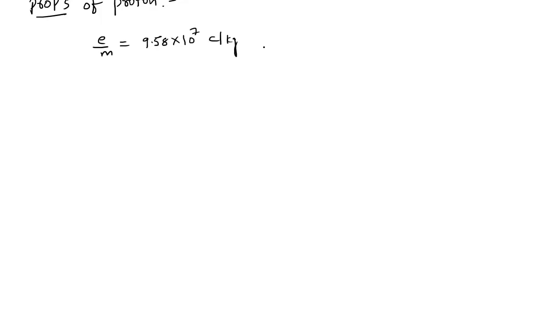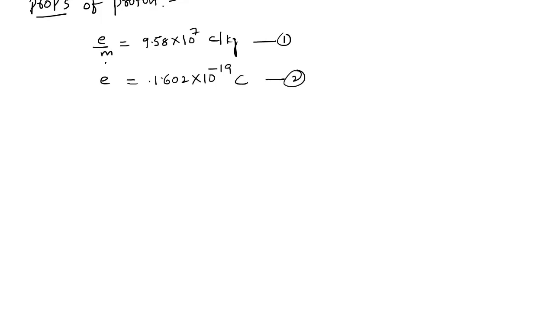Let it be equation 1. Next, I can take the charge on the proton as 1.602 × 10^-19 coulombs. Let it be equation 2.